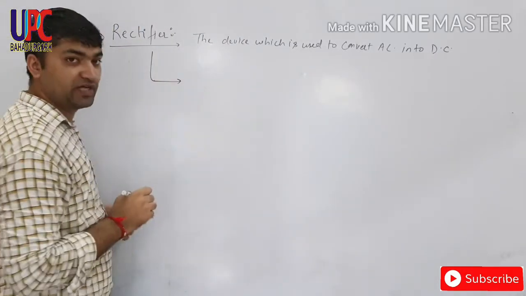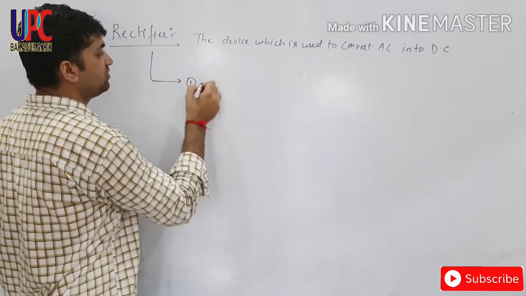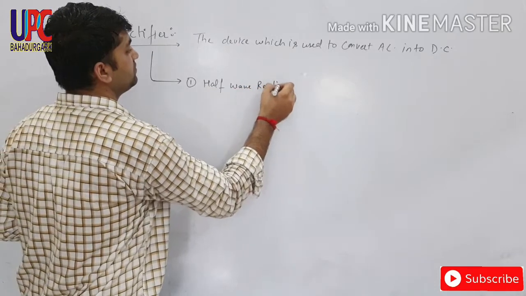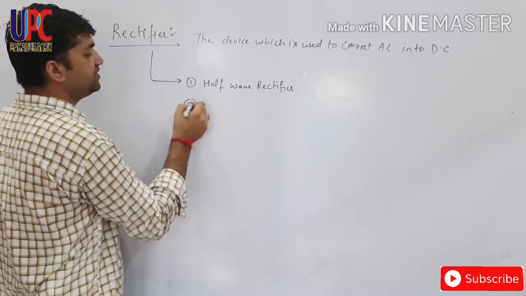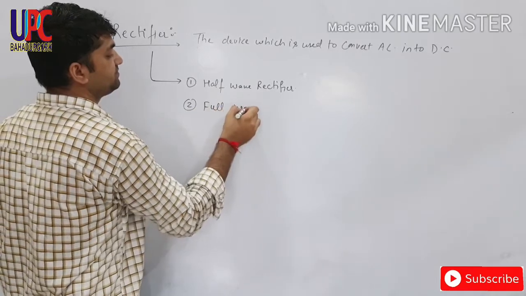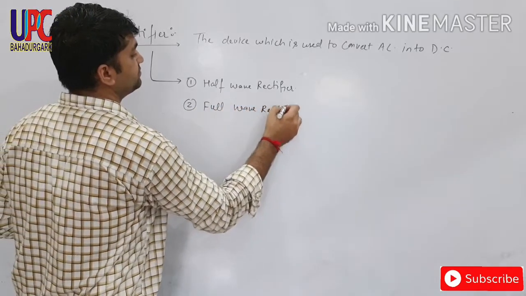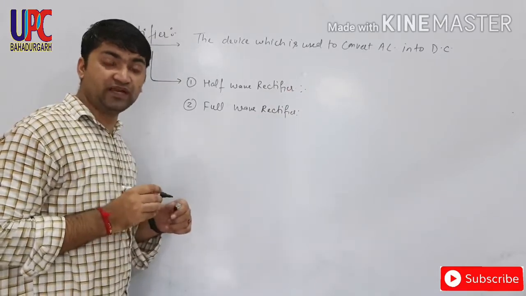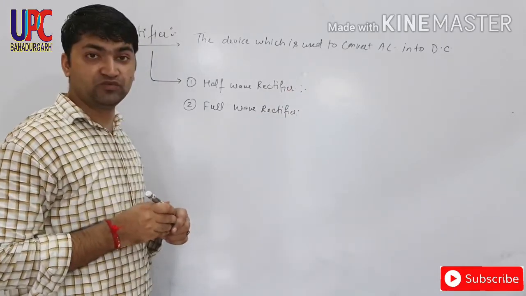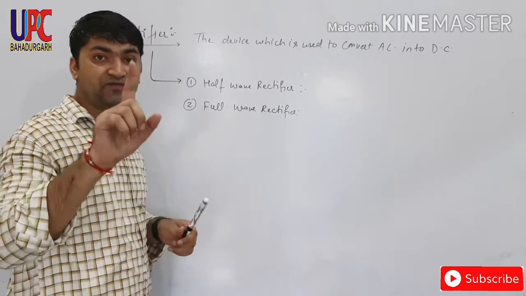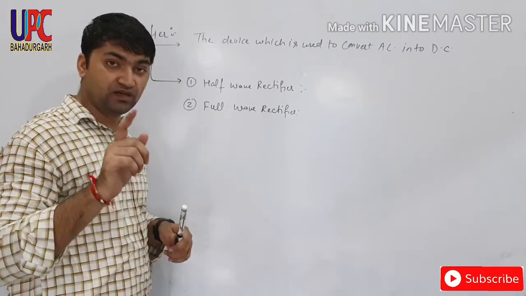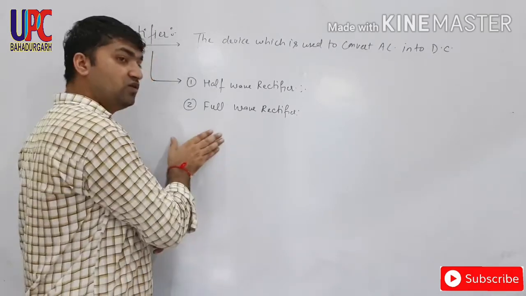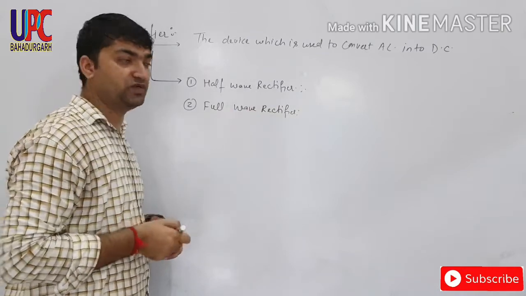Rectifier is of two types. One is half wave rectifier, second is full wave rectifier. What is half wave rectifier? Half wave rectifier is the electronic device which converts only half cycle of AC into DC. Either it will convert positive half cycle of AC into DC or negative half cycle of AC into DC.